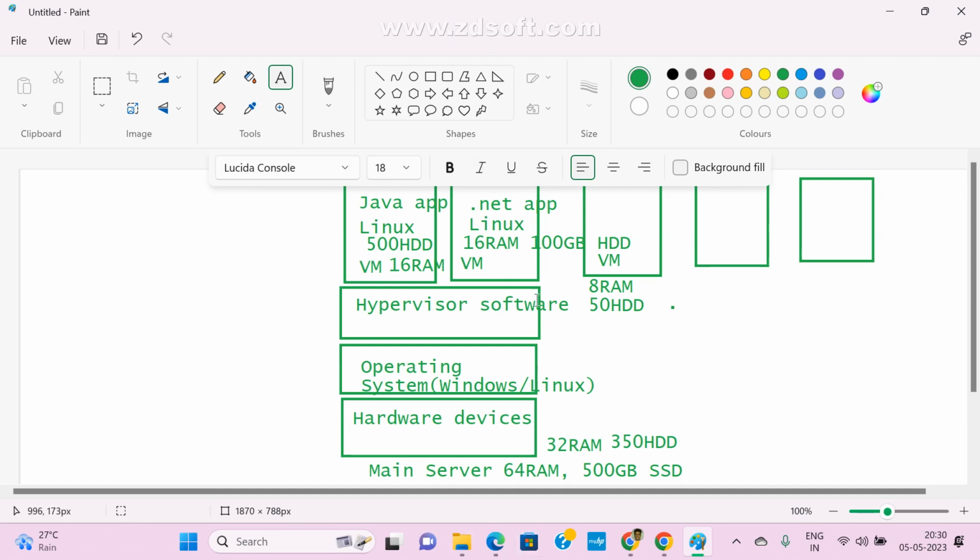We can't create multiple servers here, and even if we create them, they won't give the expected performance and work very slowly, because these are my configuration. With the help of this existing configuration, I am creating multiple VMs, virtual machines. To overcome this problem, nowadays industry is following container deployment. Now let's see how it will work.